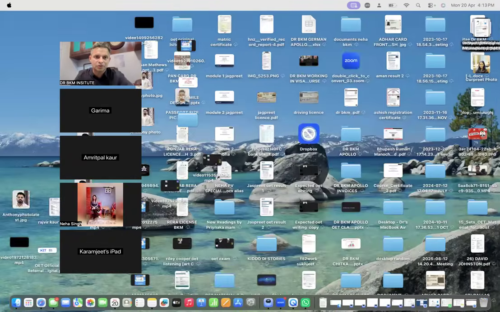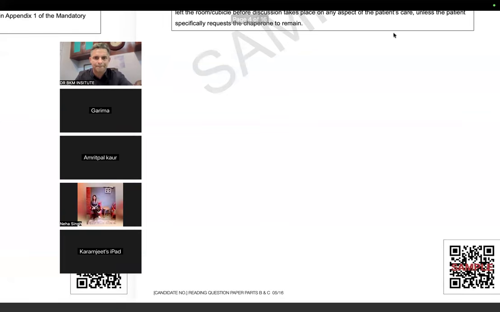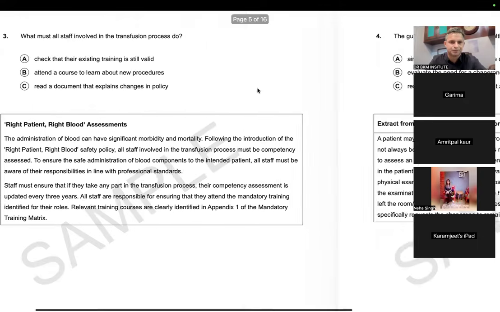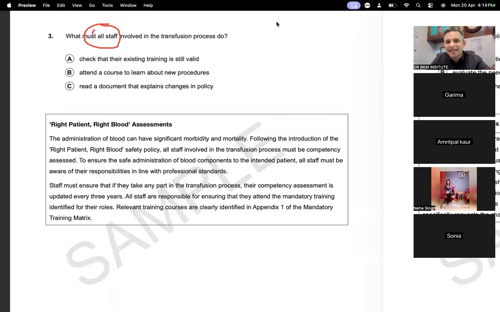Okay, now let's go on to question number 3. What must all staff involved in the transfusion do? Suppose I'm sitting in my final exam. The important words I would notice are "all" and "must". Normally I eliminate these words, but what can I do? This word has jumped into my question, so I have to be careful. What must all the staff in the transfusion process do?